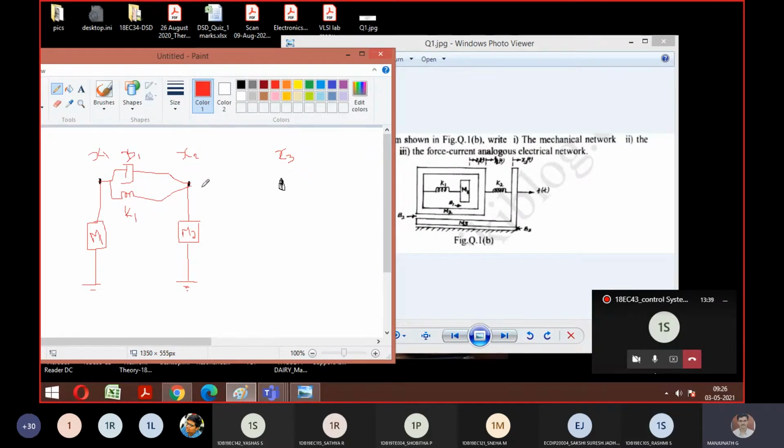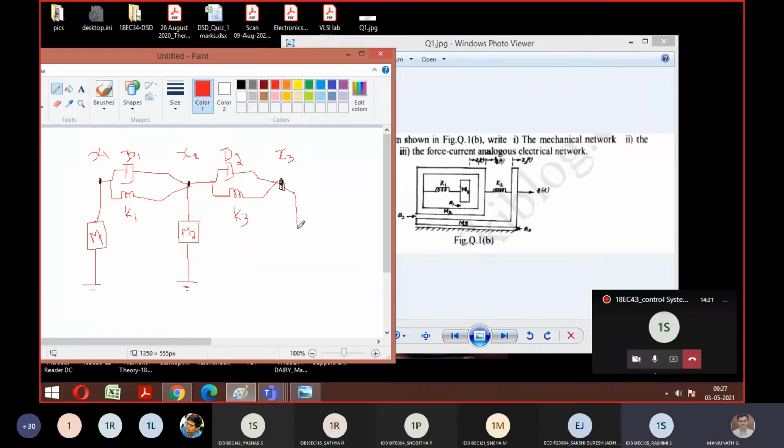Okay, so let's move on to your second node. Between X2 and X3, how many terms you have here? K2, B2. So you have K2 as well as B2. So again, same combination, connect in parallel. So connect a dashpot. Is it visible what I'm writing? Yes, sir. Okay, so B2 is there, followed by K2. Good. Anything else between X2 and X3? No, sir.